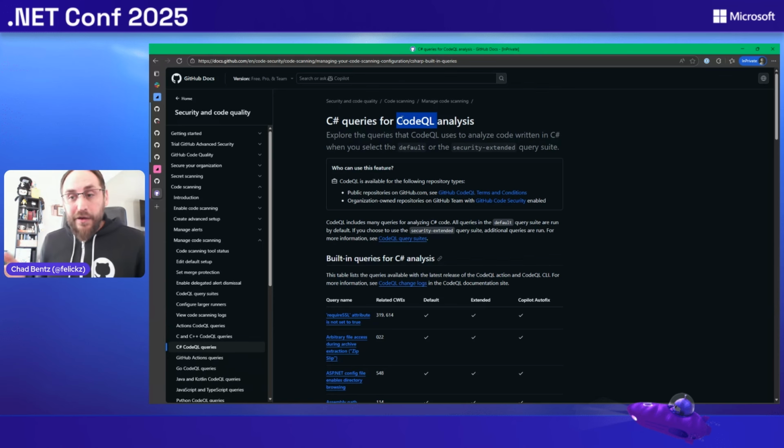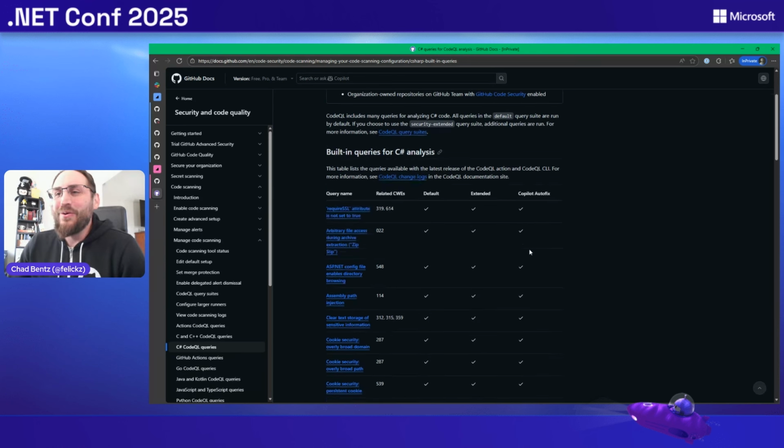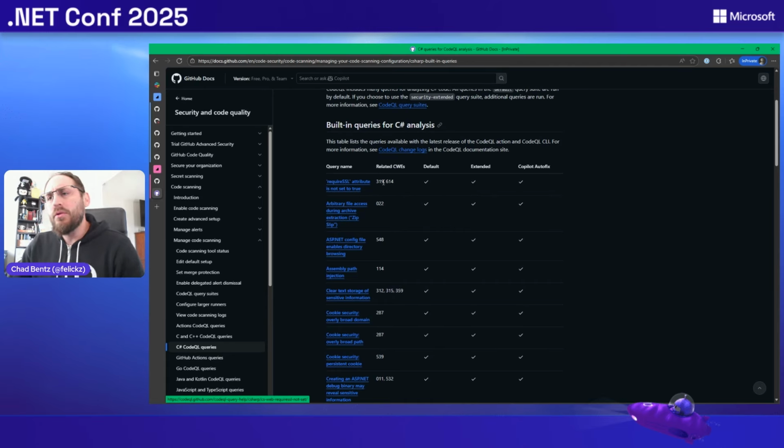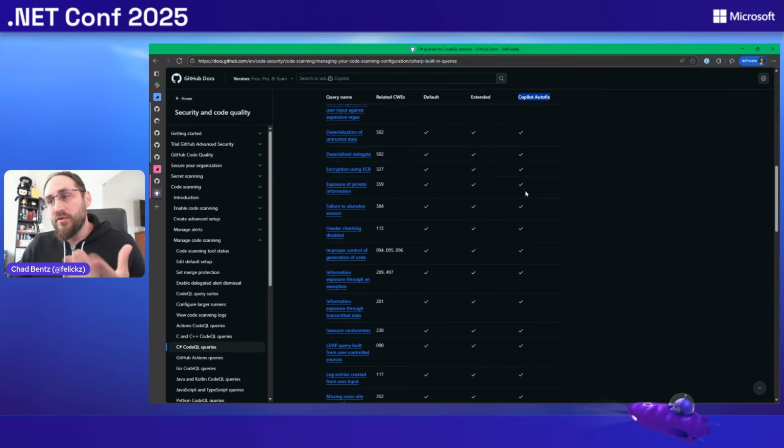And then we take our security queries, we execute them back against the database of your code. The result of that is vulnerabilities. So this doc page shows you all the queries we run, which CWEs they relate to. If they're in that default suite, we also have an extended suite, which have lower severity vulnerabilities, lower precision, and then which queries we will suggest fixes for, which is pretty much all of them at this point.